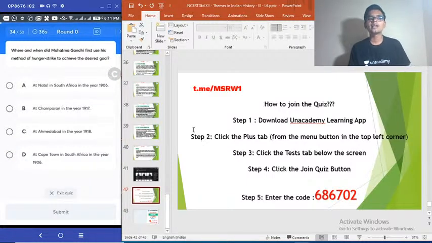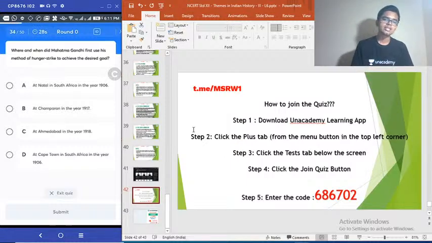34. Where and when did Mahatma Gandhi first use his method of hunger strike to achieve the desired goal? Option A. Natal in South Africa in the year 1906. B. Champaran in 1917. C. Ahmedabad in 1918.